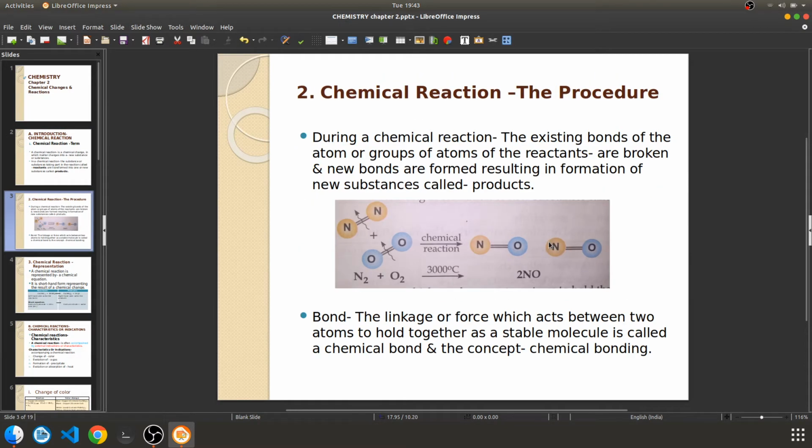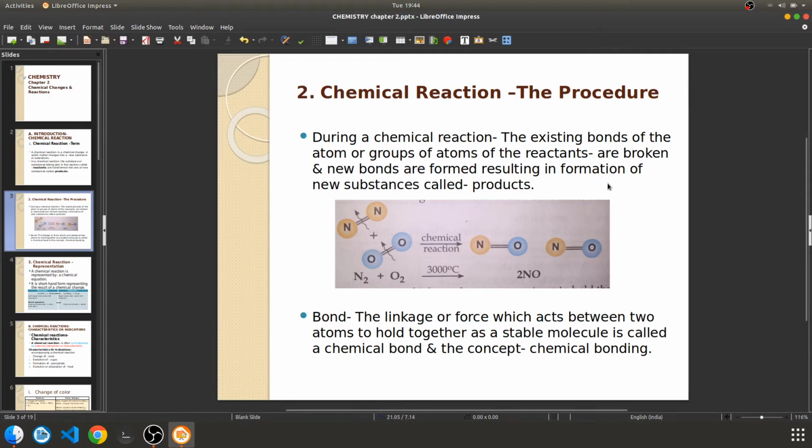So chemical reaction, the procedure. How does it actually happen? Deep inside, at the microscopic level, we see substances reacting together, the chemical reaction taking place and products being formed. But how is it actually happening? Here they have given one example, and I have taken this from your textbook itself. I'll just read it out. During a chemical reaction, the existing bonds of atoms or groups of atoms of reactants are broken and new bonds are formed, resulting in formation of new substances called products.